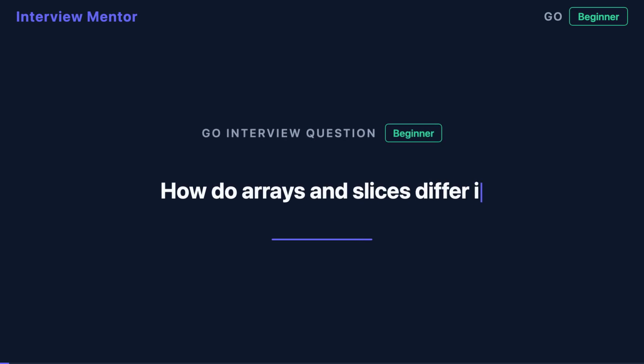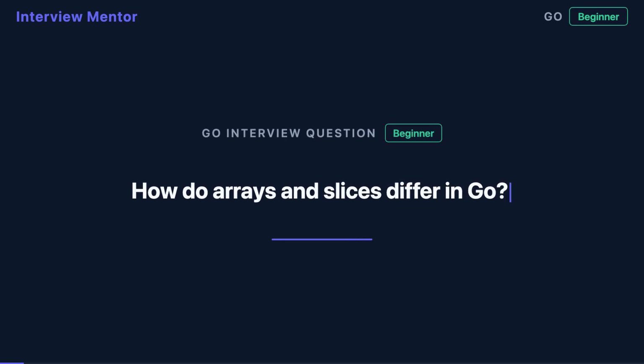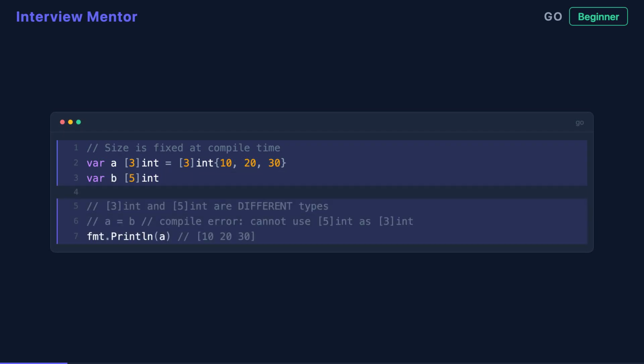Go beginners often treat arrays and slices as interchangeable. They're fundamentally different, and confusing them causes real bugs. An array in Go has a fixed length set at compile time. You declare it with bracket notation, [3]int, [5]int.